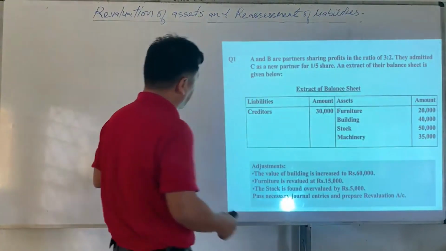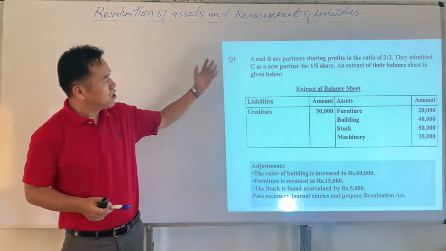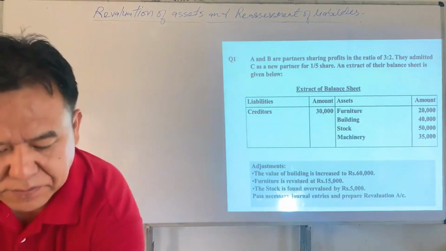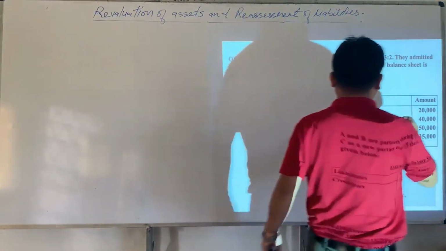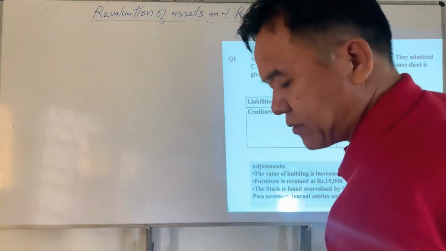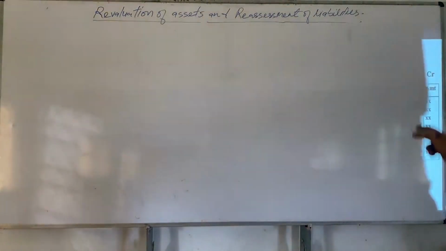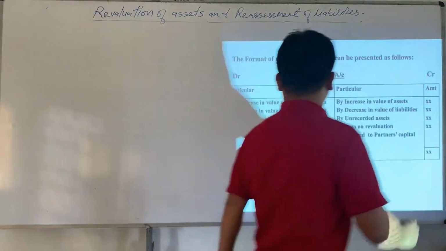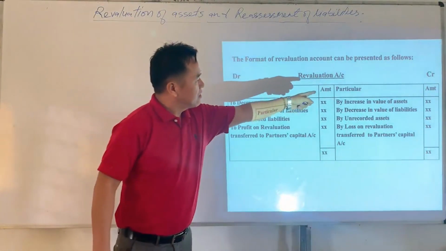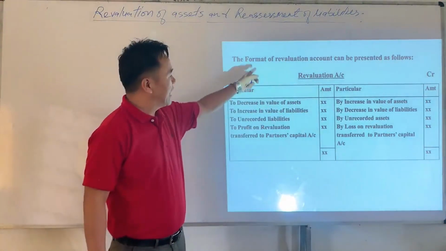Okay, now let us see how revaluation account is maintained. So this is the format of revaluation account. On the credit side, we have to record all the gains. On the debit side, we have to record all the losses.